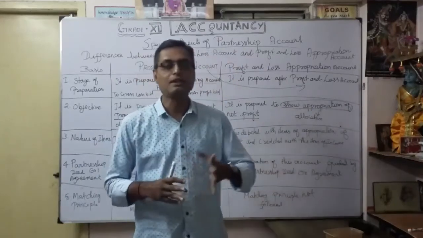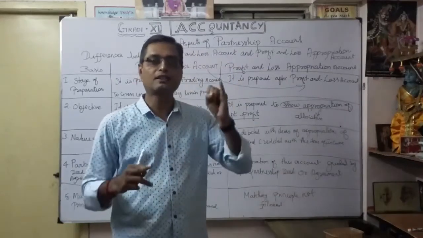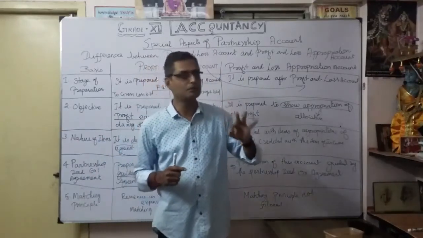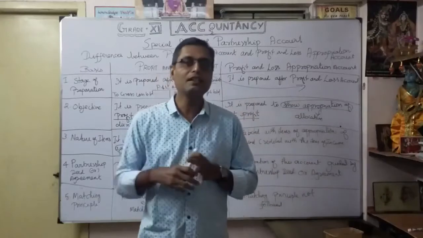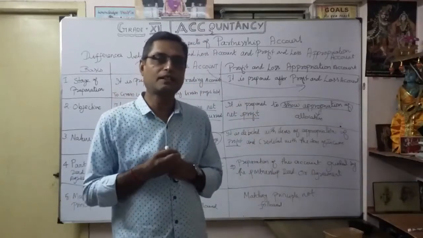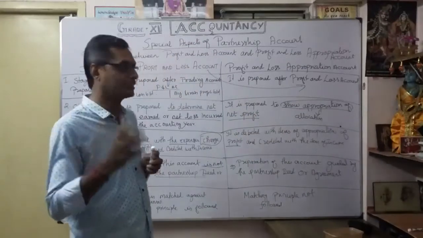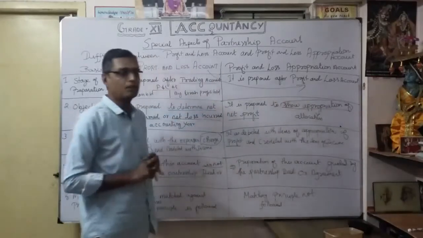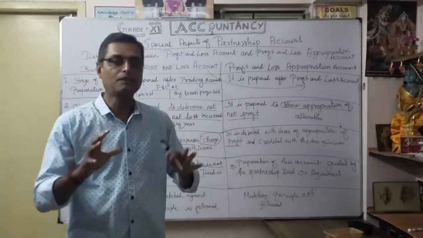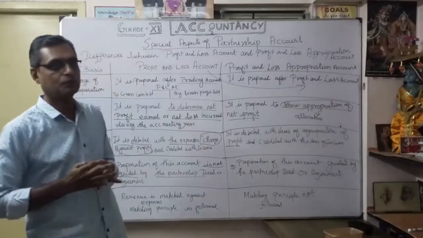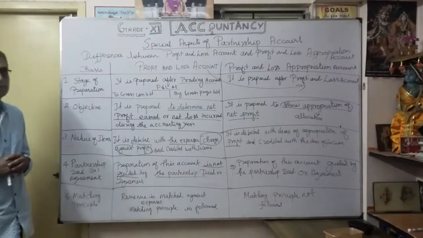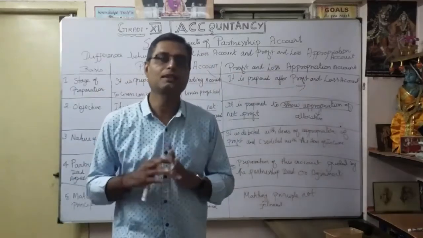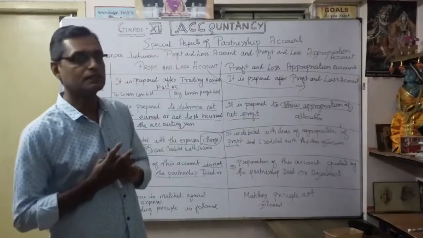If there is a deed, it tells us how to calculate interest on capital, how to calculate interest on drawings, and any salary or commission. If there is no deed, then whether you are going to charge interest on capital or interest on drawings is unclear. That's why the partnership deed or agreement definitely gives the guidance. Based upon that deed, the profit and loss appropriation account is prepared. That is ultimately the most important point.